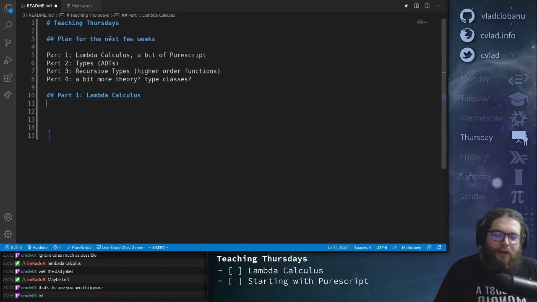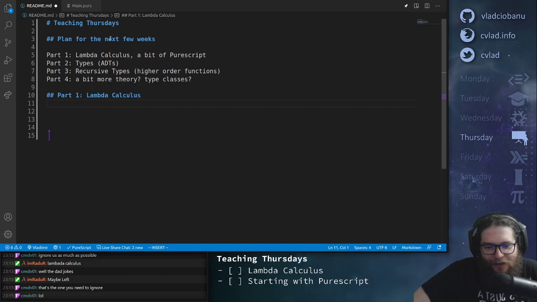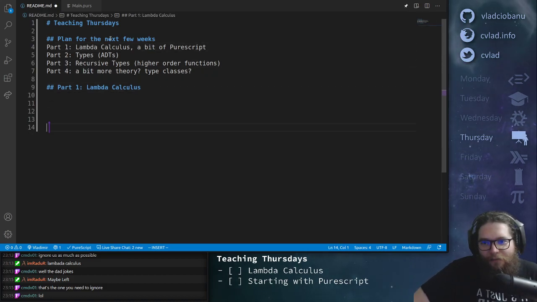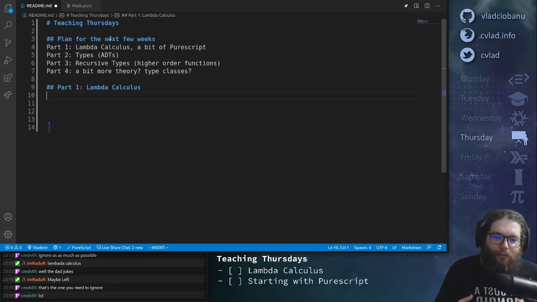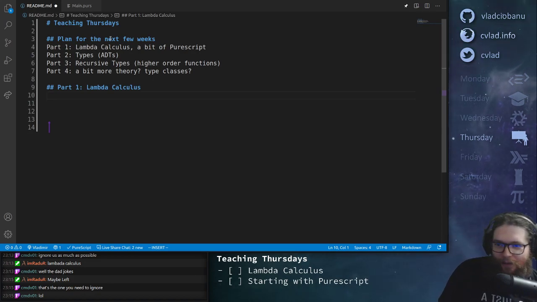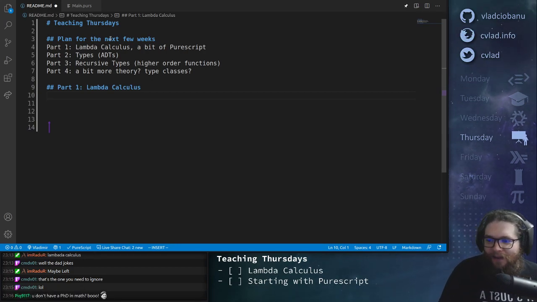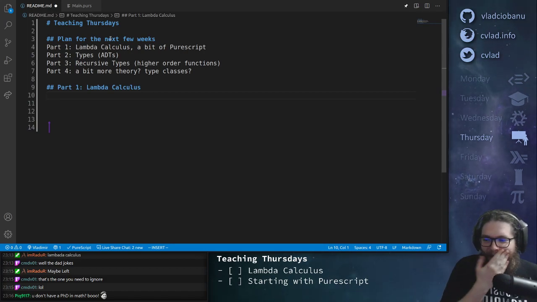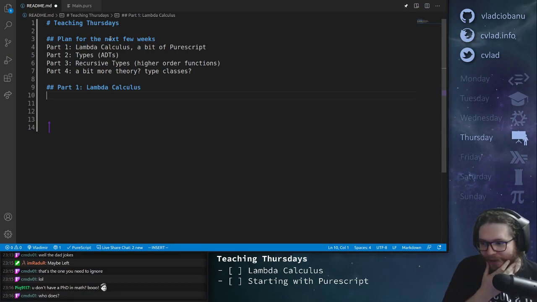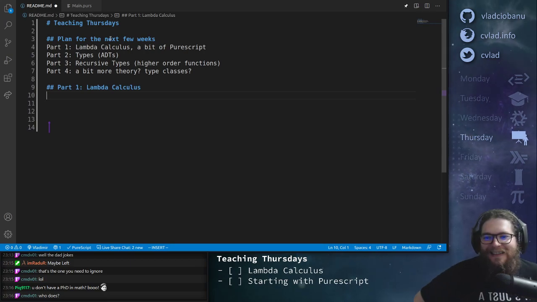Basically, it's a big disclaimer before we begin this. I'm not a mathematician. I will likely say silly things that are not correct. If you know that I'm wrong, then correct me in chat. My understanding is mostly, so I might be wrong in the pure mathematical sense about some of these things, but I'm more interested from the computer science / functional programming perspective. I'll try to be as precise as I can, but I don't have a PhD in math, not at the moment. We do have a math PhD in the family, but I don't think that translates to me having one. So yeah.